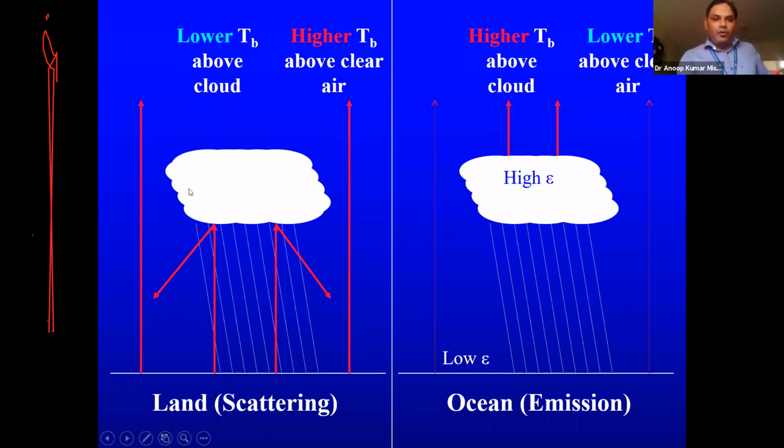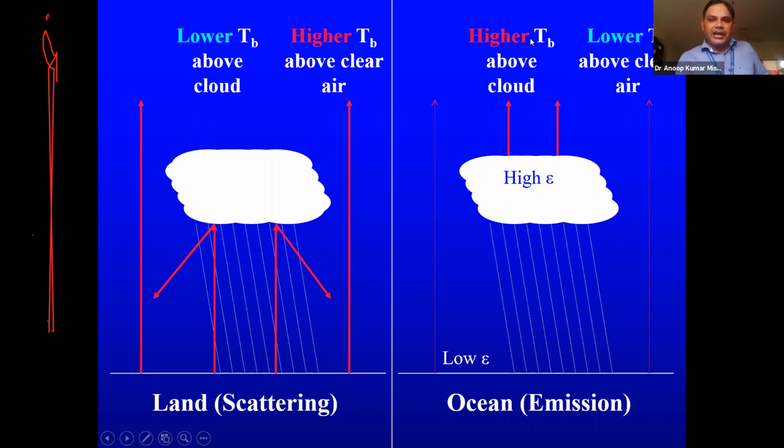Now, what happens over your land region? See, as I told you, land has so many objects, and those objects have a variety of emissivity. So if heavy clouds or heavy rain systems are there, here it uses a high frequency channel, and that high frequency channel just gets scattered. So what the sensor sees here will be almost less TB or almost no TB. But if no clouds are there, it will observe higher TB.